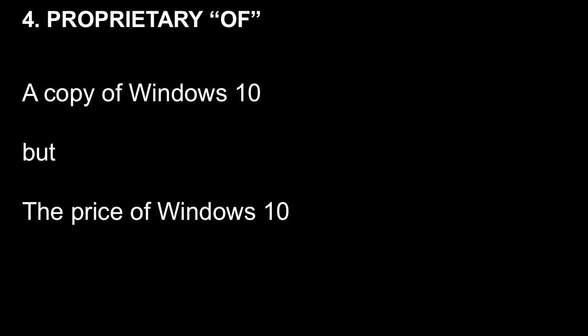A copy of Windows 10. Consider how many notebooks, how many desktop computers are there in the universe. So the first time we refer to a copy of Windows 10, we don't know which one it is. So it's a copy. Contrast that with the price of Windows 10.